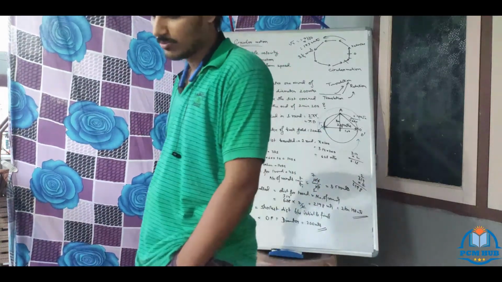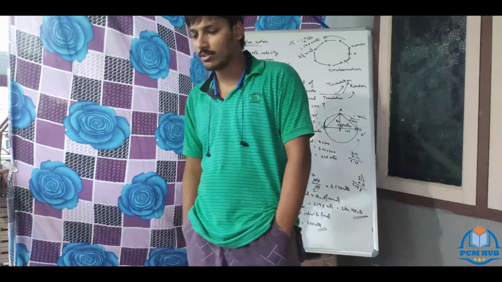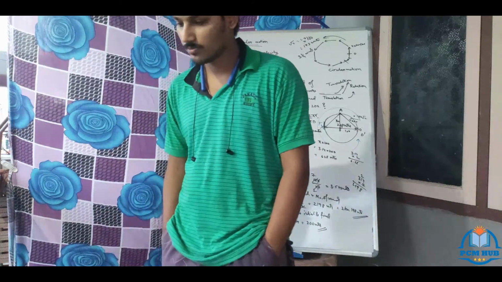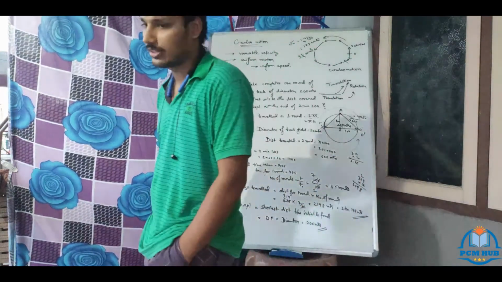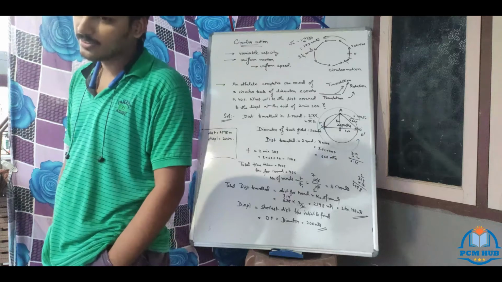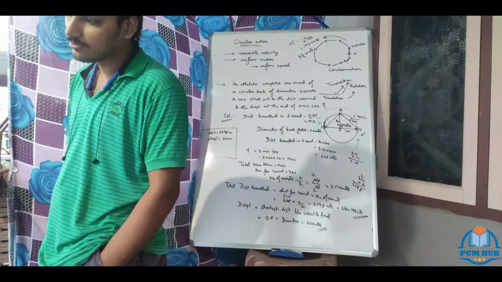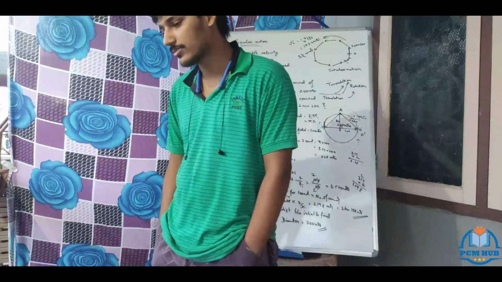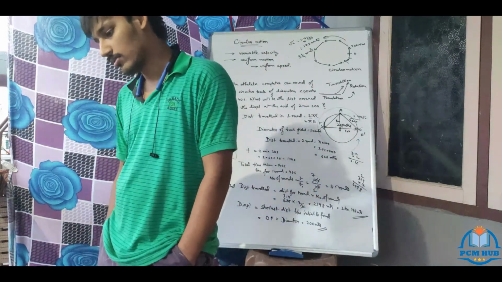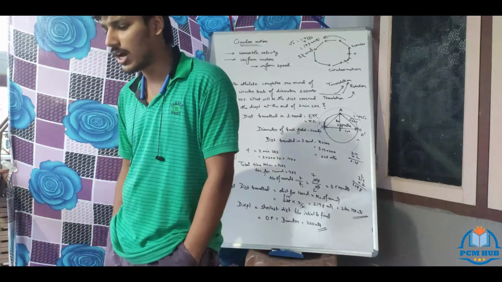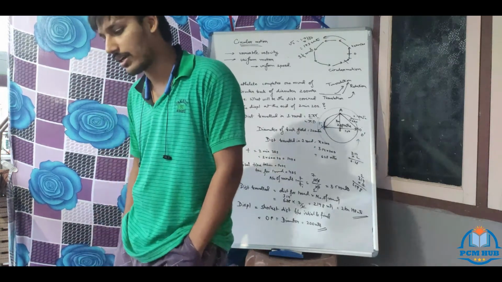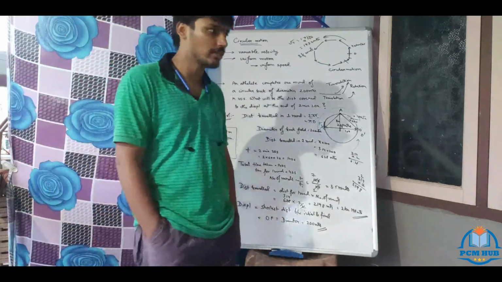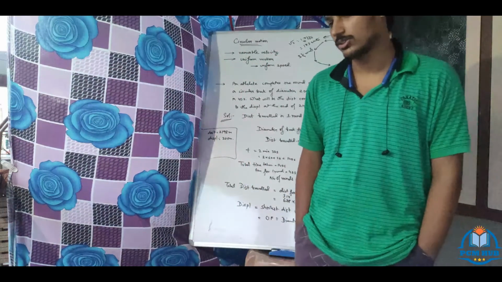Third one, a curve parallel to the x-axis in a velocity-time graph. What is it? Velocity is constant, so which type of curve is it? Uniform motion. Correct. Write it: uniform motion, that is, constant velocity. Uniform velocity or uniform motion, whatever you write, all are correct. Uniform motion includes constant velocity.